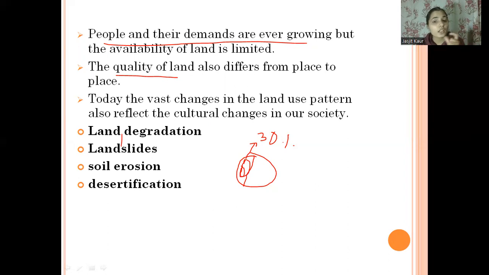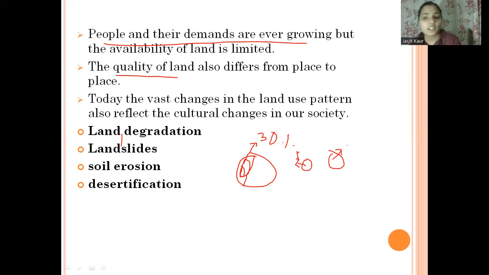And the quality of the land also differs from place to place. Like on one place we have a very good quality of land which is very fertile, but in another place we have land which is not fertile, which is infertile. So the quality of the land also differs from place to place.